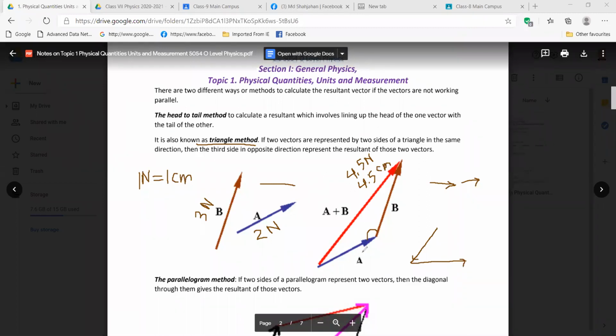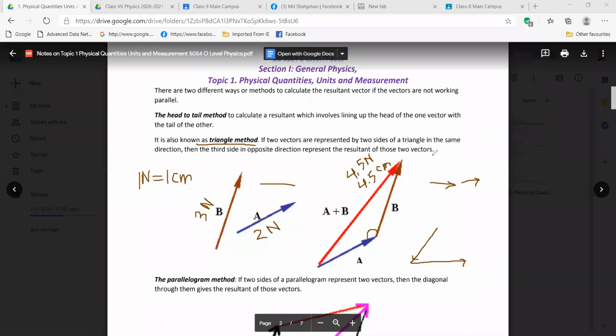A and B are in the same direction. Then the third side we are getting, in the opposite direction, represents the resultant of those two vectors.